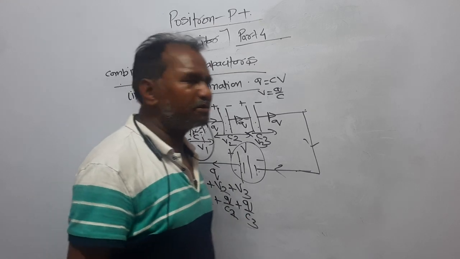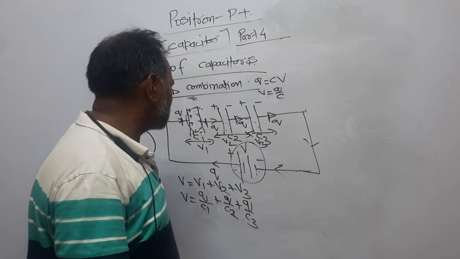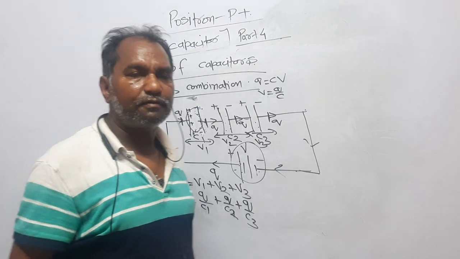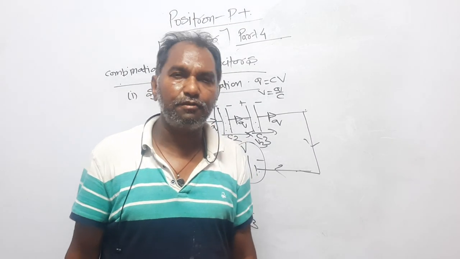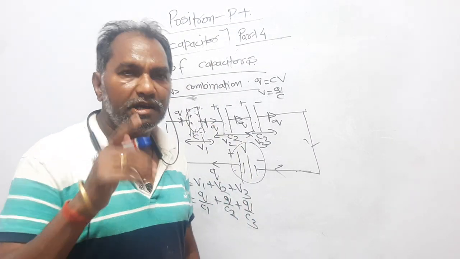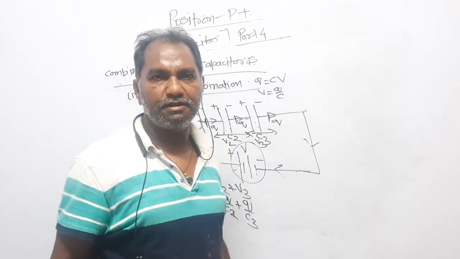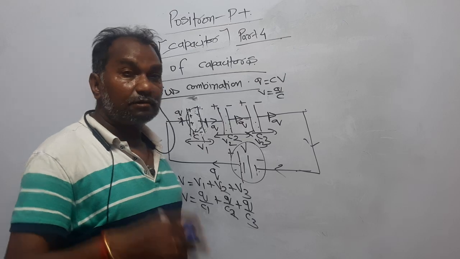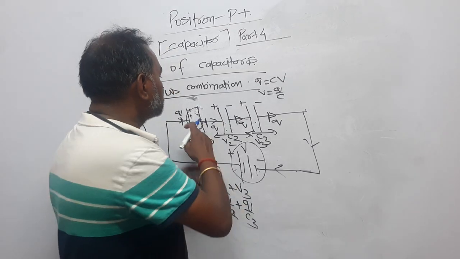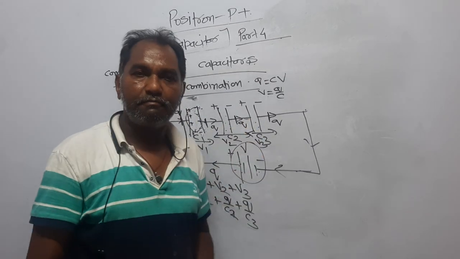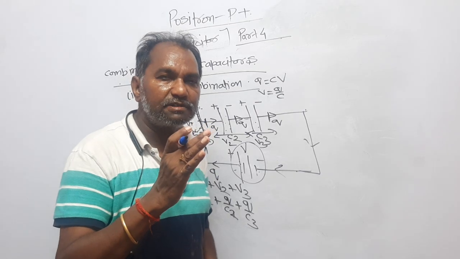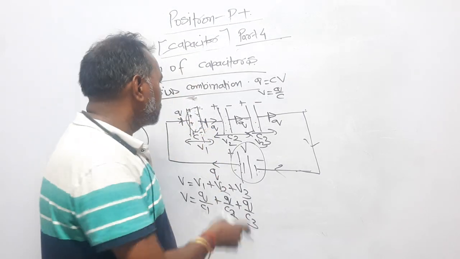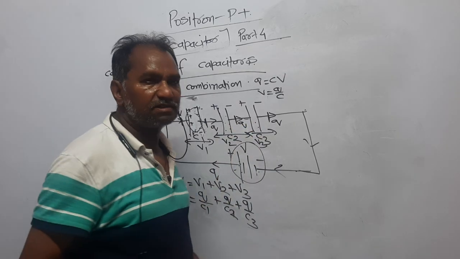Now dear students, look here. Very interesting. What is the equivalent capacitance? We have to find out the equivalent capacitance. How will you define equivalent capacitance? Equivalent capacitance is one which does the same work that is done by all these 3 capacitors. The equivalent capacitor does the same work that is done by these 3 capacitors altogether.